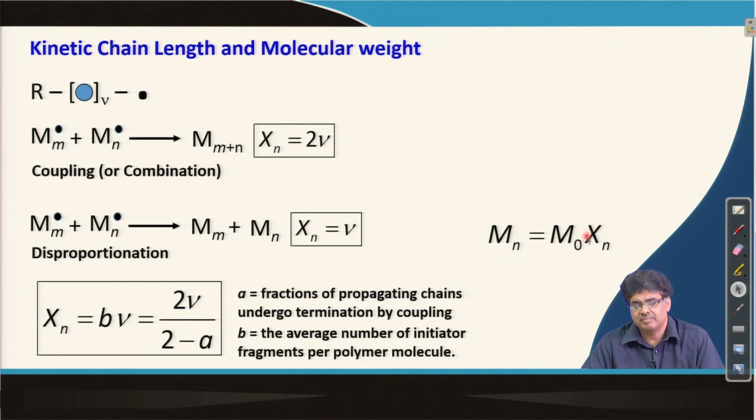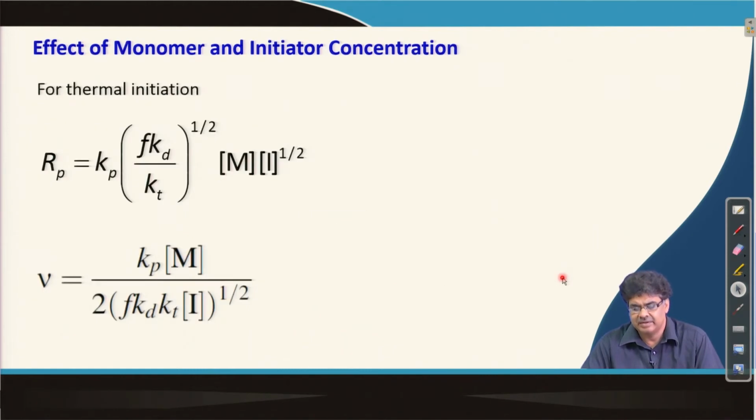So, we know from these expressions that Mn, or the molecular weight, is proportional to the kinetic chain length, and we found the expression for kinetic chain length in the last slide. So, we can go back and revisit.